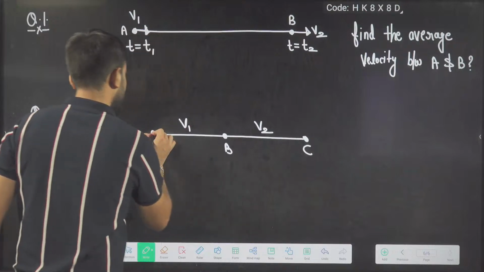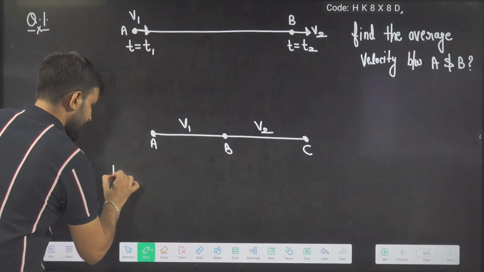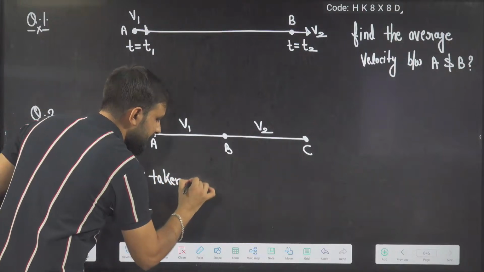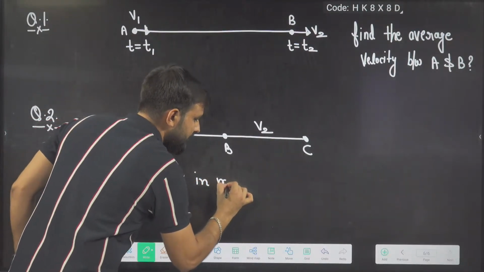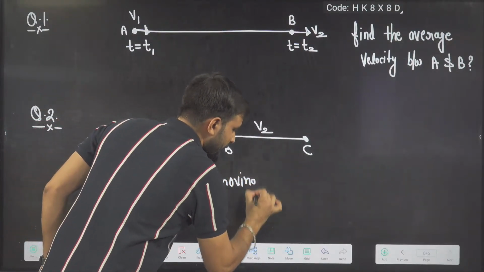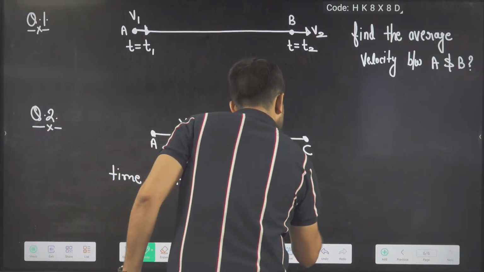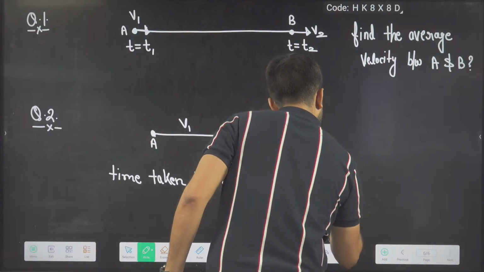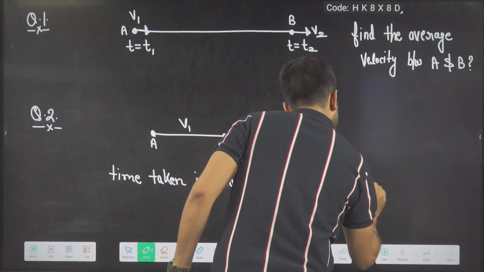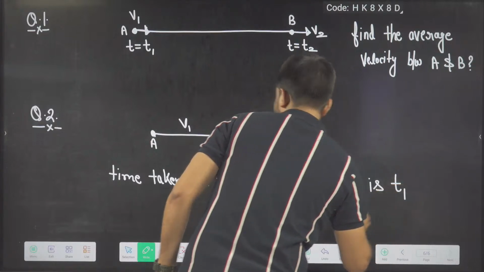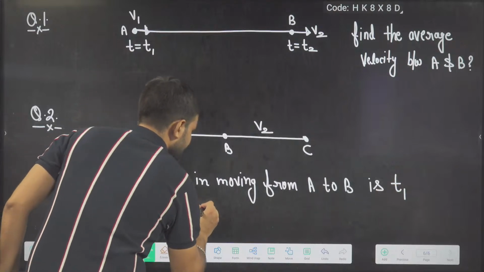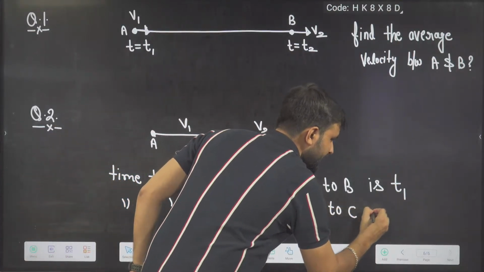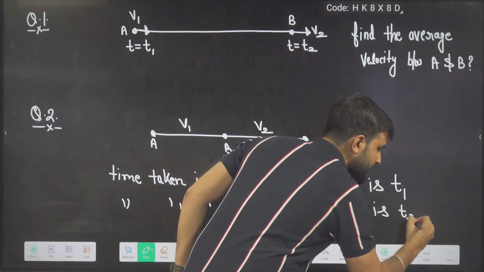You have to find the average acceleration. The time taken in moving from A to B is T1, and the time taken in moving from B to C is T2.